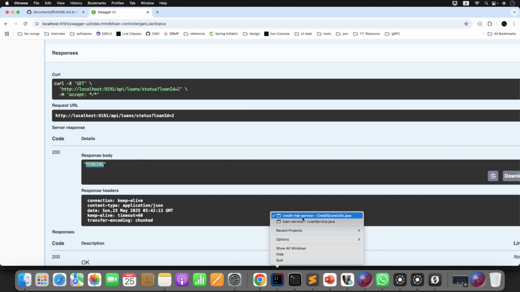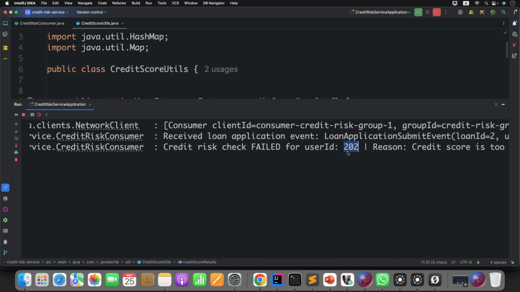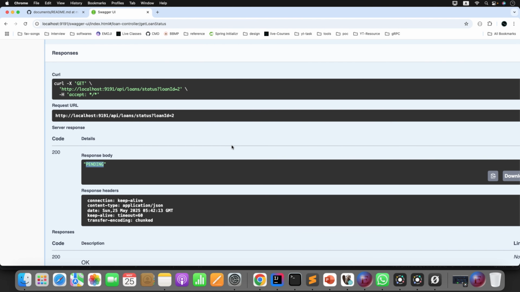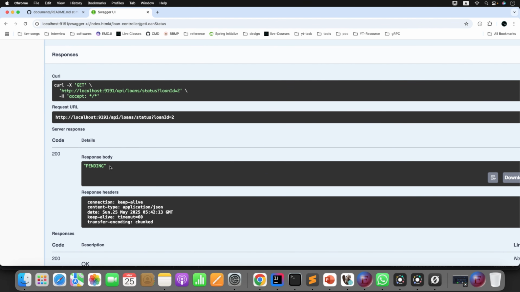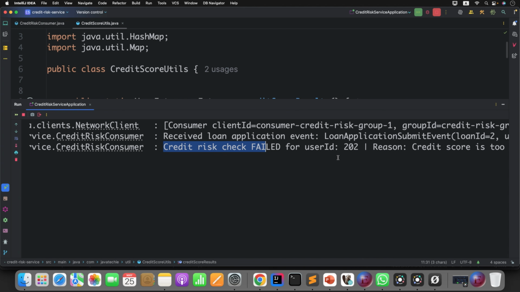Even though the credit risk service evaluated the status and marked it as failed, it is not able to populate or return that result back to the loan service. That is the reason we are getting the problem. Whenever the user comes and checks the status, he will always get pending. He will never know whether it is approved or rejected. Now whose responsibility is it to update things? This guy, the credit risk service.